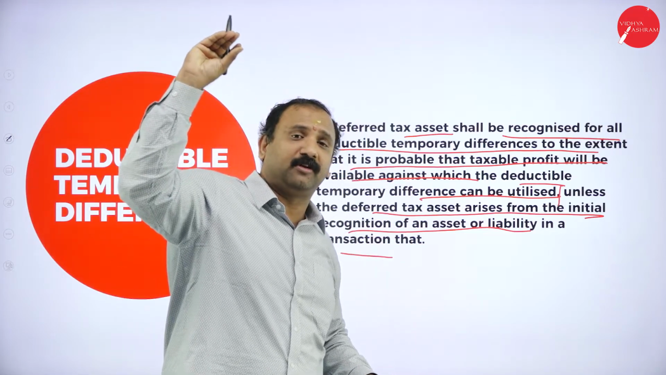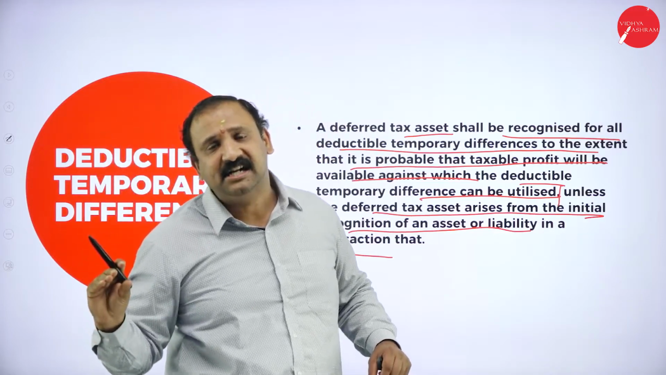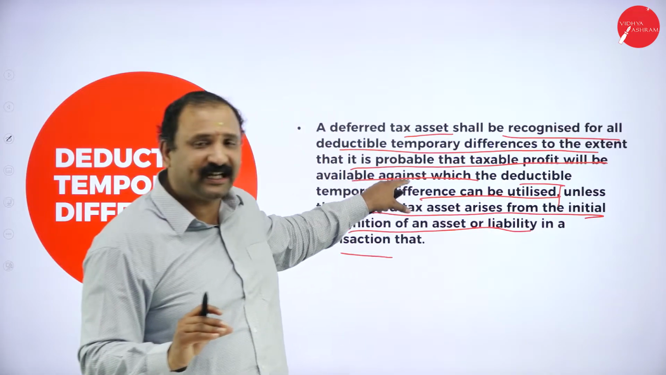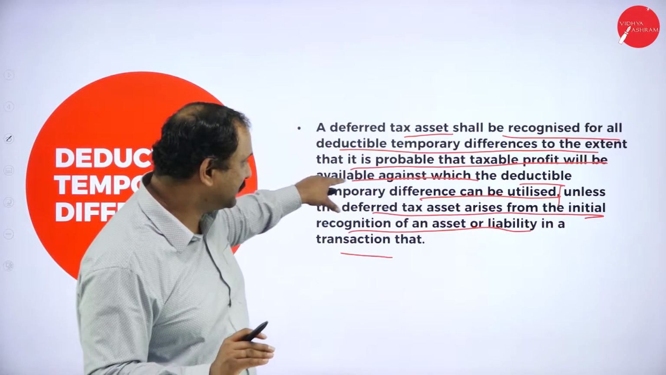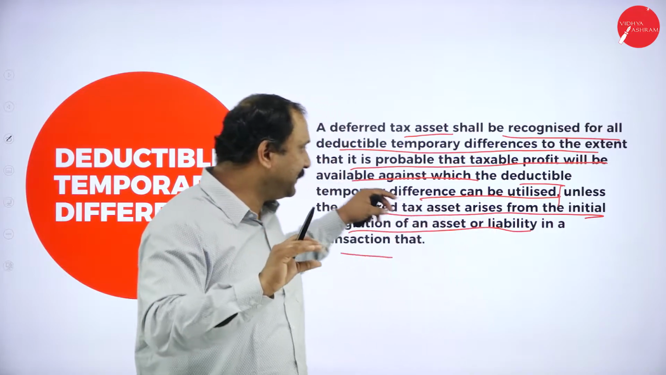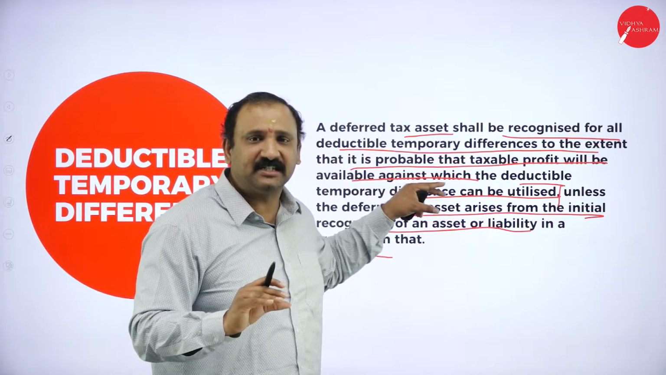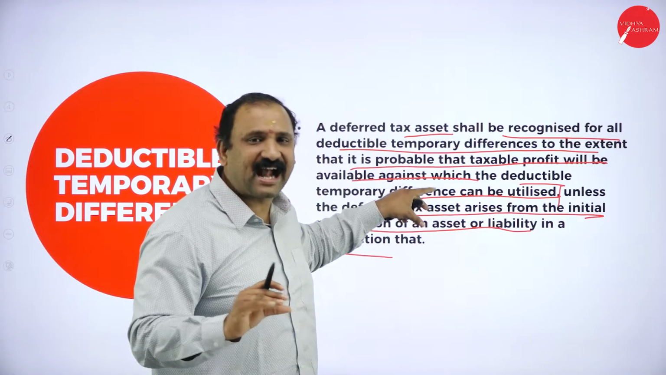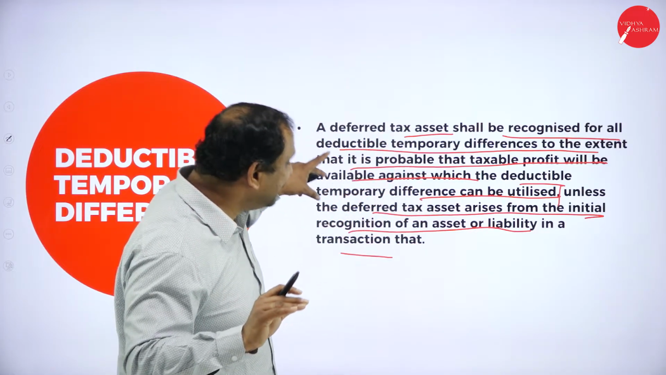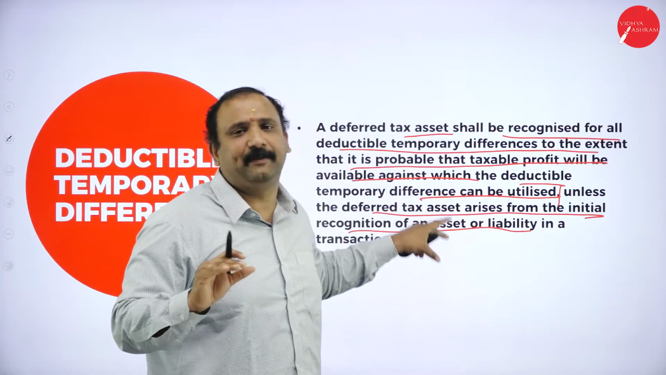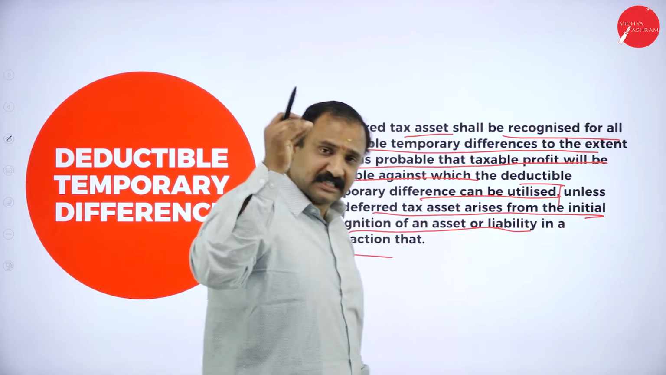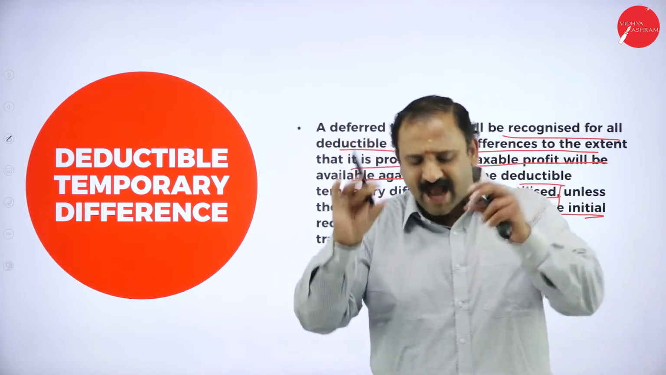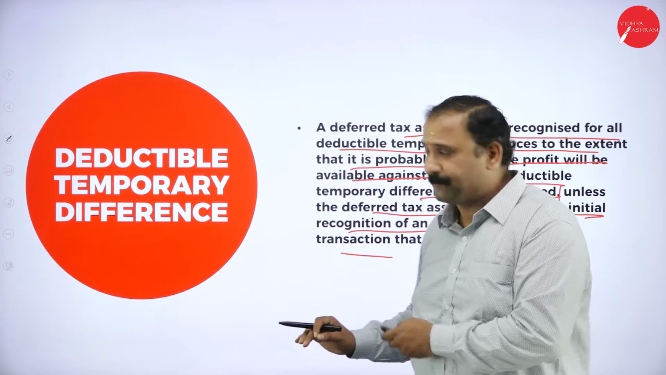Yes, this much amount of money I have to pay as tax. So I'm going to keep it as a deductible tax factor to the extent that it is probable that taxable profit is probable and it is going to be deductible against that temporary difference in terms of utilization, unless and until the deferred tax arises from the initial recognition of the liability or asset. Until then, this will be kept as a deductible buffer altogether. Why? Because we have to recognize the value like that.